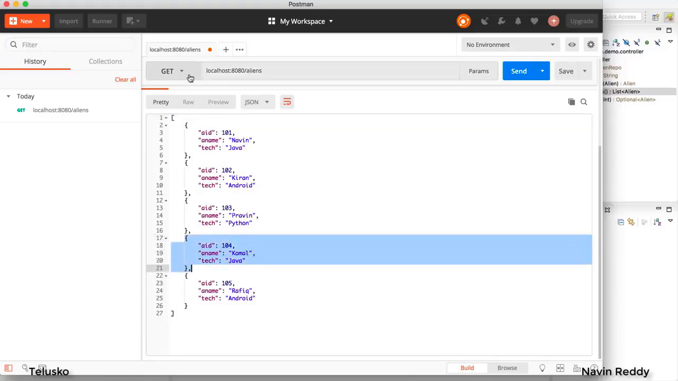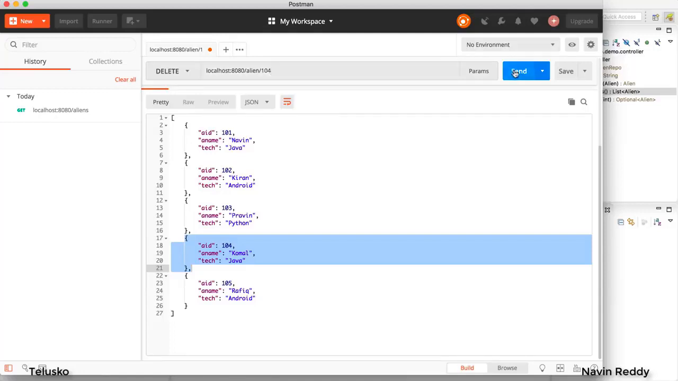Now to delete data, of course, you will be selecting a delete operation. So you want to delete data there. And then here you will also mention the ID. So I will say alien/ and I want to delete 104. So you have to provide your primary key or whatever field is unique, of course. Normally it is always a primary key. So when you say 104, that means you are deleting a record which has an ID of 104.